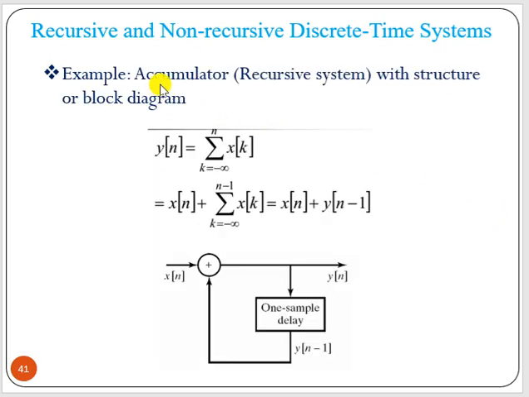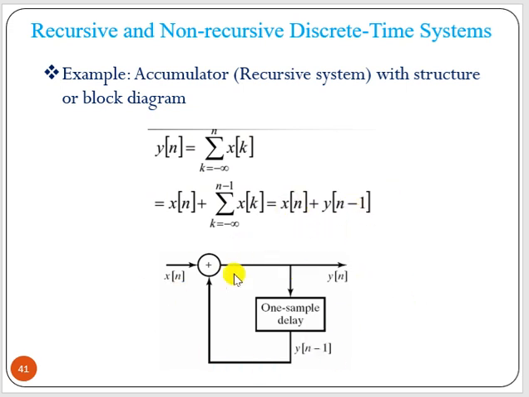Now let us take the example of an accumulator. Is this recursive or non-recursive? For this accumulator, summation from minus infinity to n, we can write summation from minus infinity to n minus 1, plus the last value x of n. This term we can write as y of n minus 1. So this accumulator is nothing but a recursive system because it has to take past output.